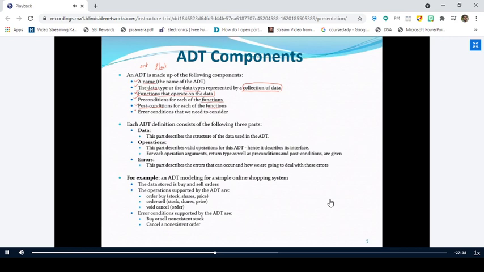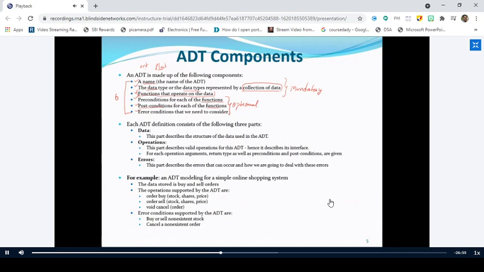And the last one is error conditions. If the function fails to execute, then what type of errors we are getting, that is specified by error conditions. And remember, how many total components are there in an ADT? Six. Out of the six components, the first 3 components are mandatory. These are mandatory parts. And the next 3, which are the precondition, post condition, and error condition, are optional.